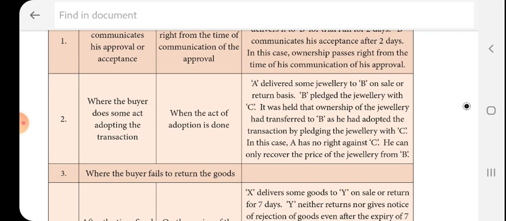When the act of adoption is done, here A delivers some jewelry to B on sale or return basis. B pledged the jewelry with C. It was held that ownership of the jewelry had transferred to B, so he has adopted the transaction by pledging the jewelry with C. So in this case, A has no right against C. He can only recover the price of the jewelry from B.